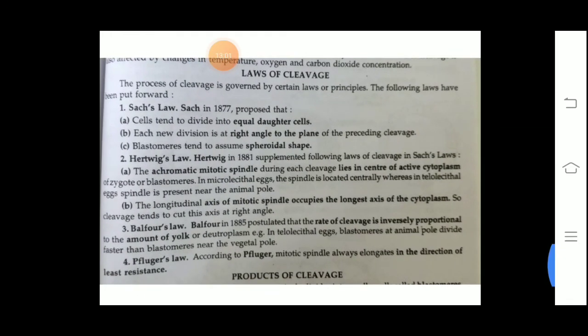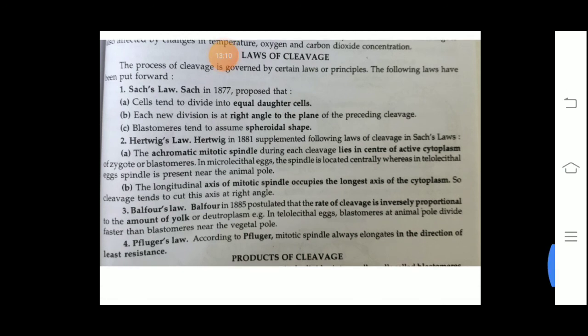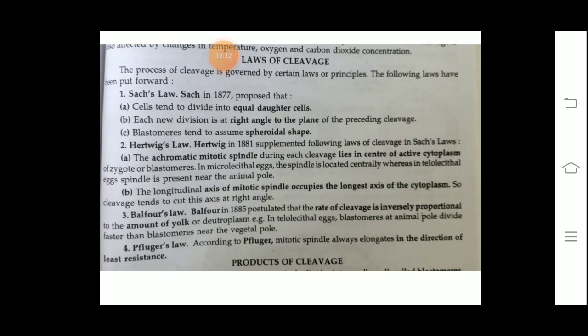Now, what are the laws of cleavage associated with it? First is the Sachs law. Sachs law says that after division, two equal daughter cells are formed, and each division is at a right angle to the plane, and blastomeres assume a ball shape, that is spherical shape.